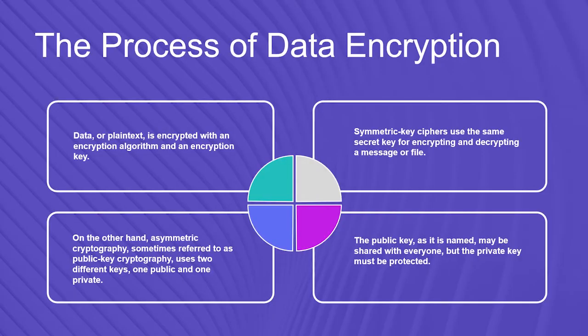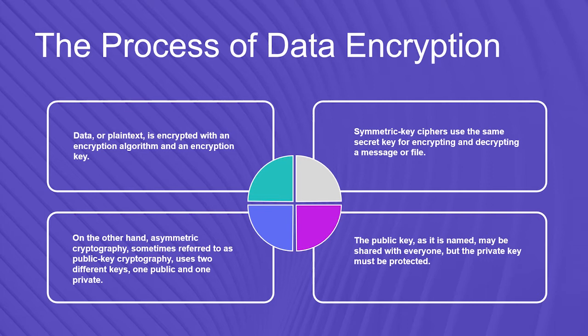The process of data encryption. Data or plain text is encrypted with an encryption algorithm and an encryption key. The process results in ciphertext, which can be viewed in its original form only if it is decrypted with the correct key. Symmetric key ciphers use the same secret key for encrypting and decrypting a message or file. While symmetric key encryption is much faster than asymmetric encryption, the sender must exchange the encryption key with the recipient before he can decrypt it.